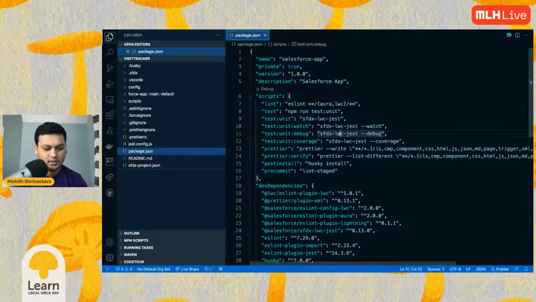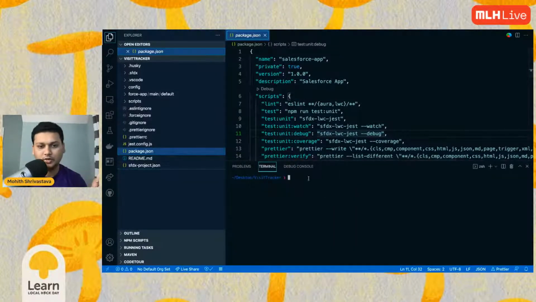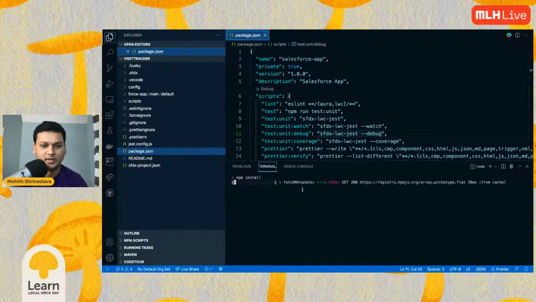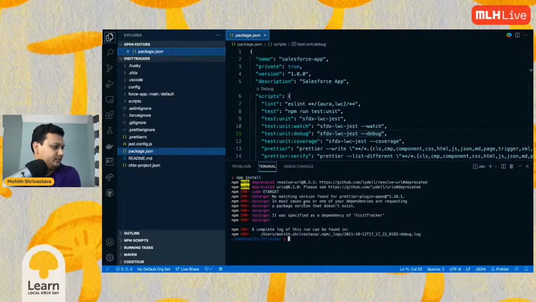Let's open the terminal. So Visual Studio Code comes with a terminal, right? So make sure that the terminal is on, and we should be fine with npm install. If it doesn't work, then that's fine as well. Don't need to worry. I'm gonna try once more to npm install. Okay, no worries. Don't need to worry about it.